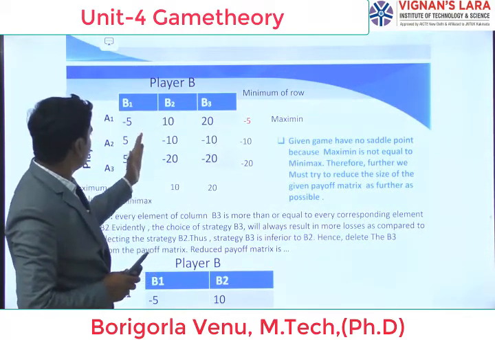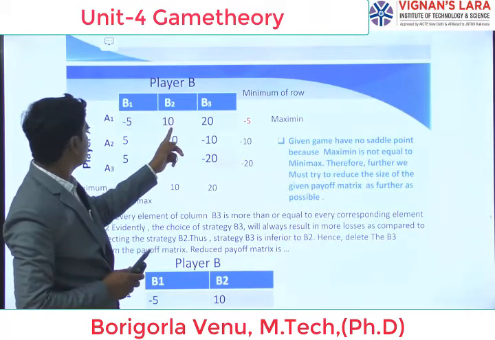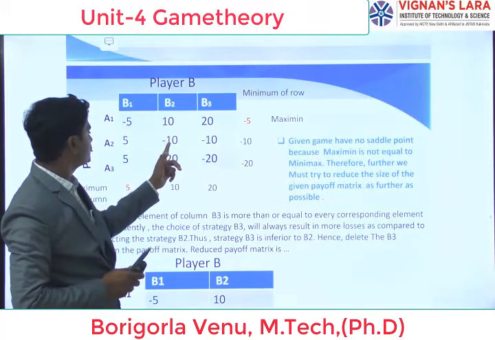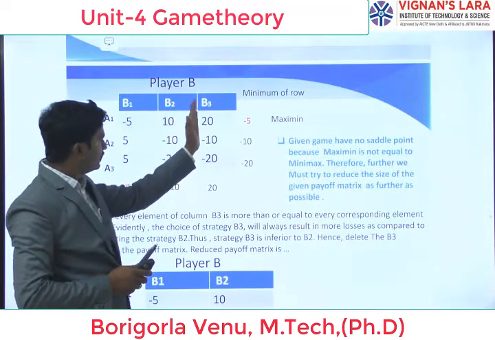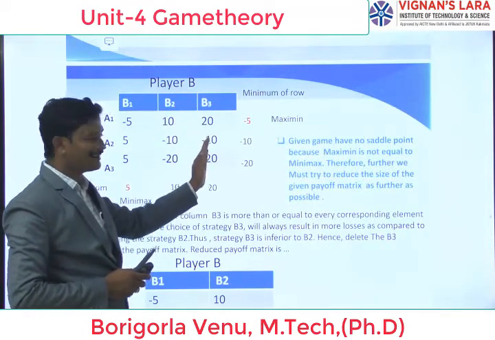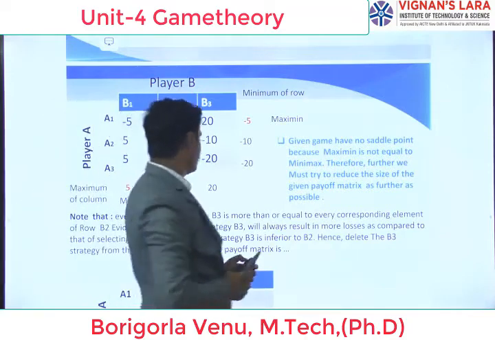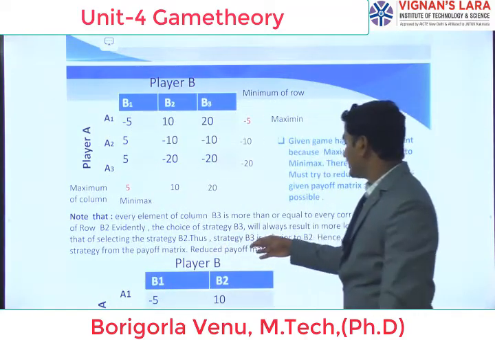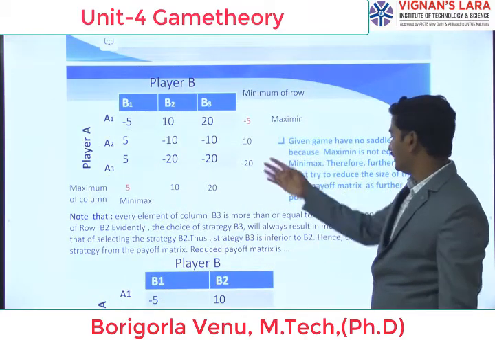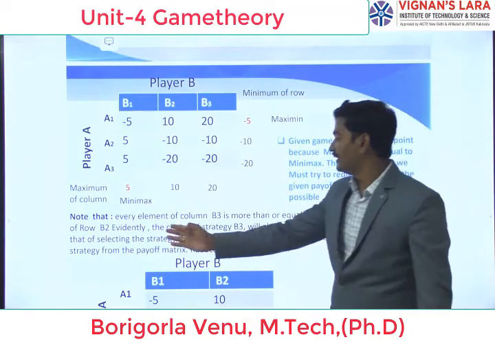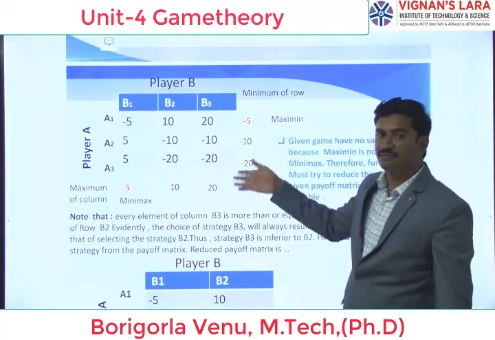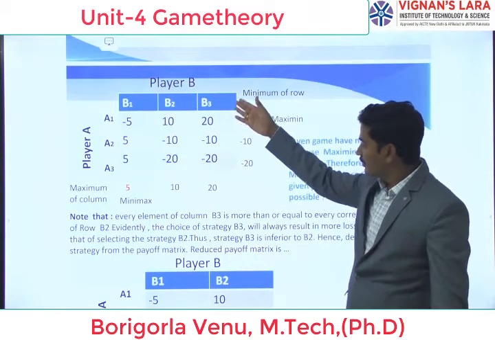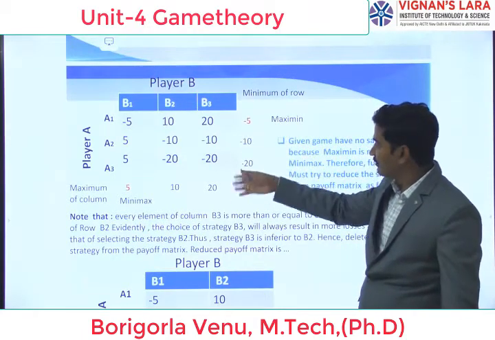Suppose coming to B1, B2: here B1 is maximum, B2 is minimum. But coming to B2, B3: compared to B2, B3 is the maximum. It means we have greater than or equal values. So the strategy B3 is inferior to B2. Hence delete the B3 strategy from the payoff matrix. We are going to delete the maximized value, so now I am going to delete B3.